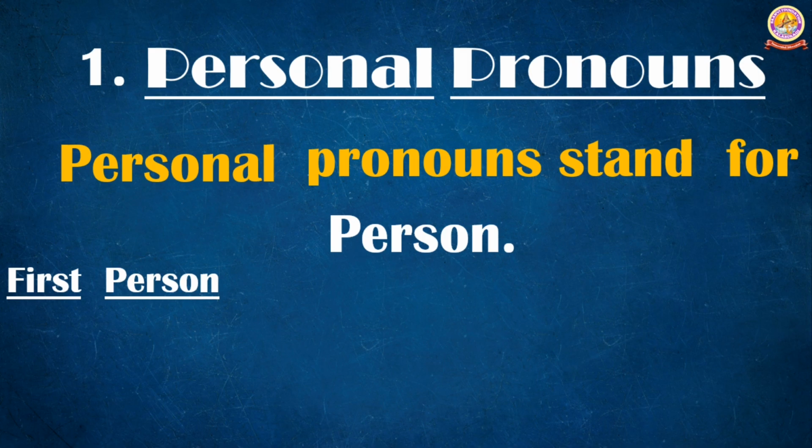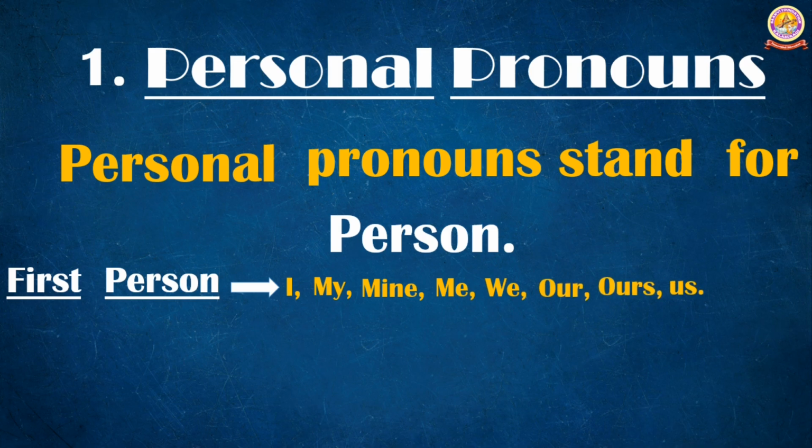Example, first person: I, my, mine, me, we, our, ours, us. These are considered as the first person. First person means the person who speaks.